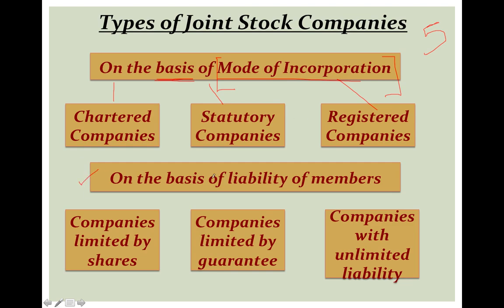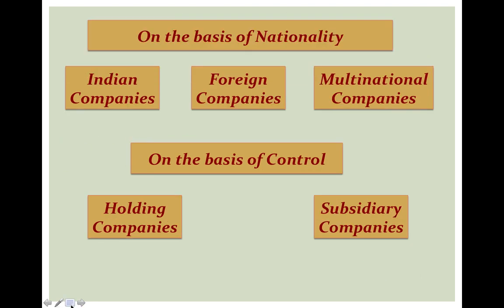Next basis is the liability of members. On the basis of liability, there are three types of companies: companies limited by shares, companies limited by guarantee, and companies with unlimited liability. In this video, we shall be discussing in detail these two bases.